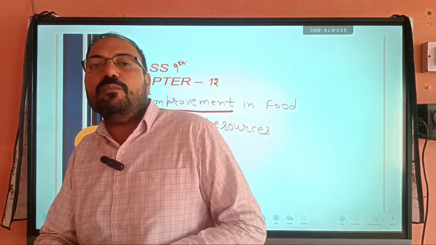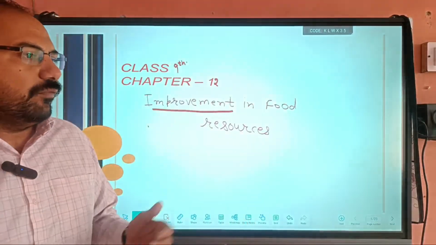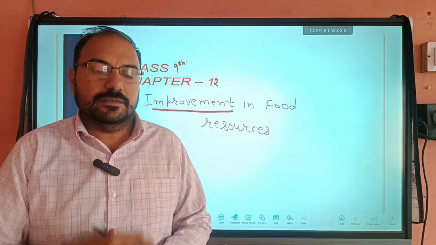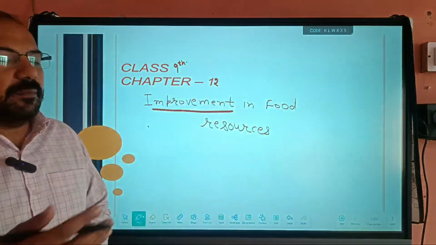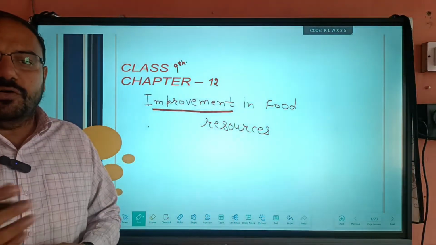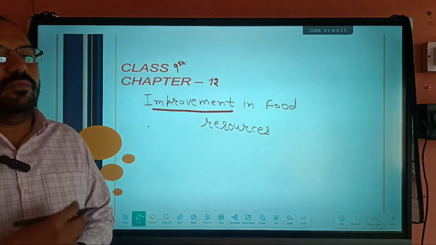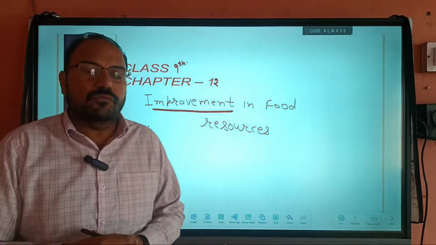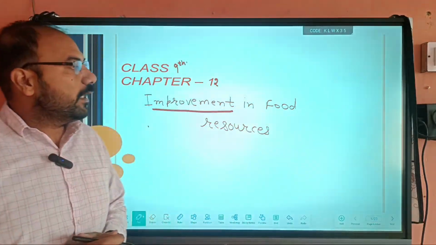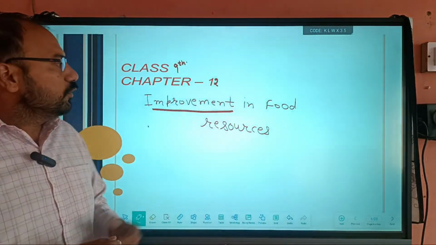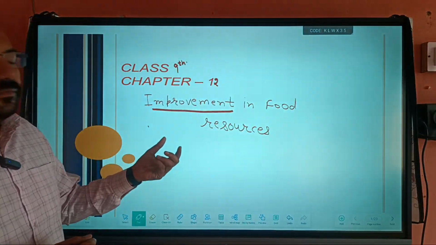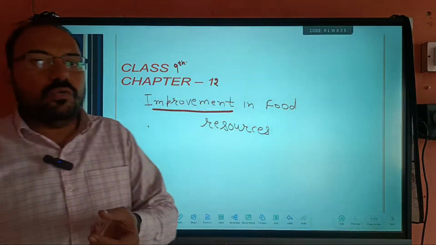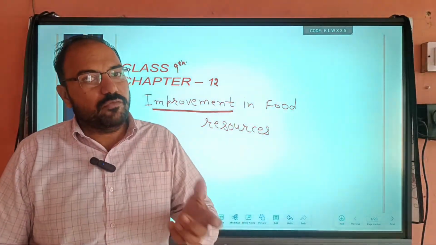We use a lot of pesticides and chemicals that are harmful for us, because these chemicals mix into foods and enter our body, and they produce cancers and other harmful diseases that affect our life. So here our motive is to increase food production without degrading the quality of the food.